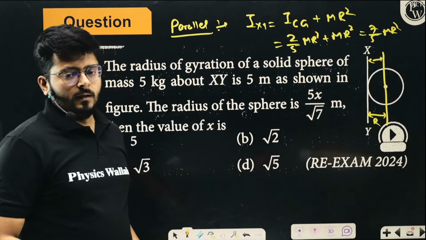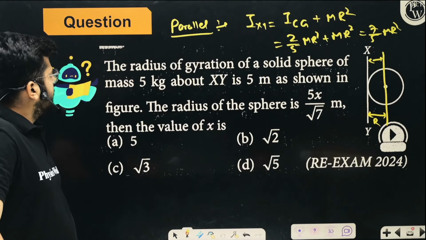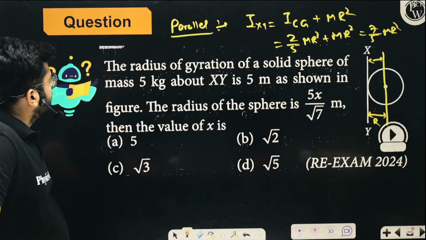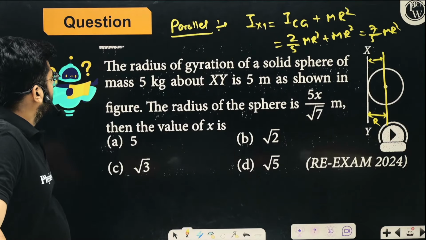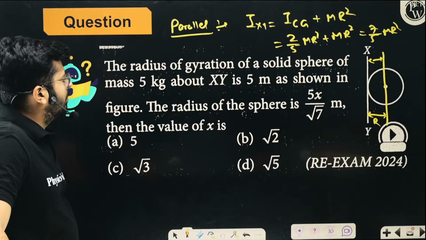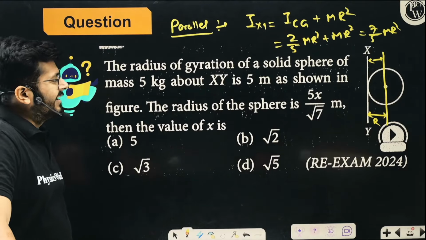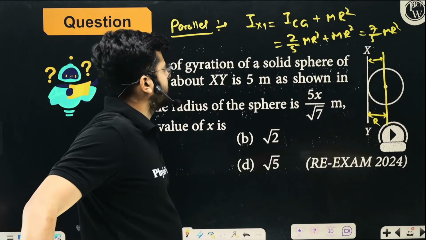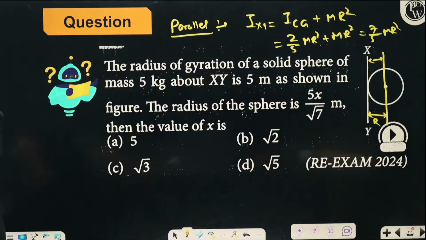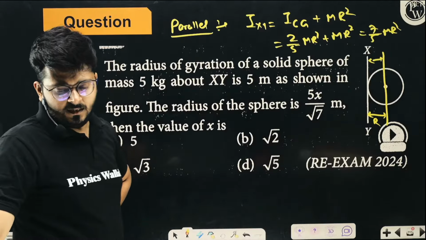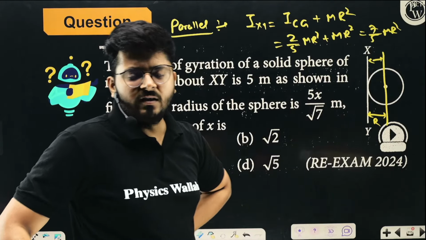The radius of gyration of a solid sphere of mass 5 kilogram about xy is 5 meters, as shown in the figure. The radius of the sphere is 5x upon root 7. Then what is the value of x? So now we have to think about it. What is the radius of gyration?